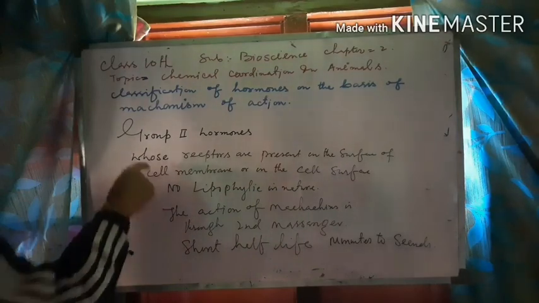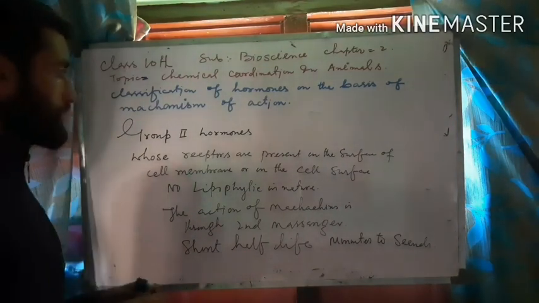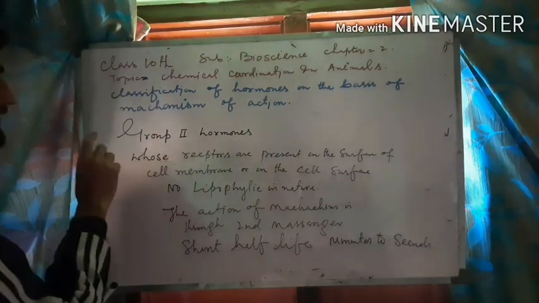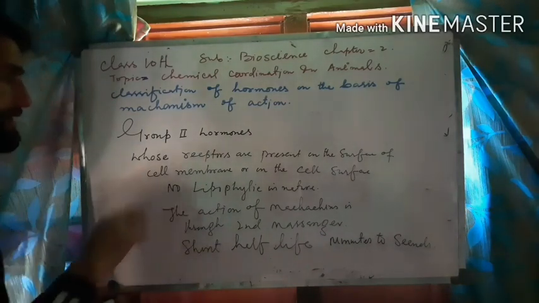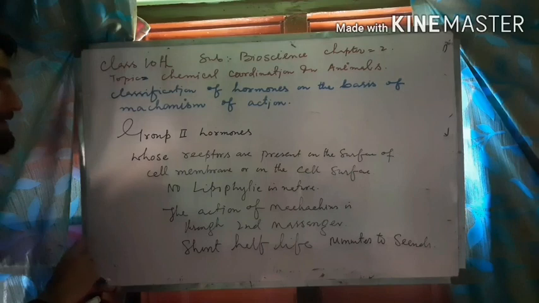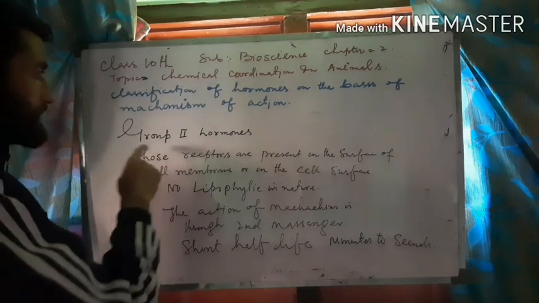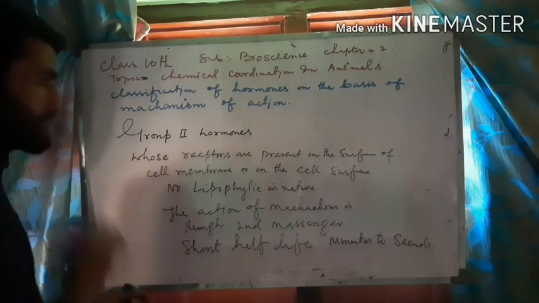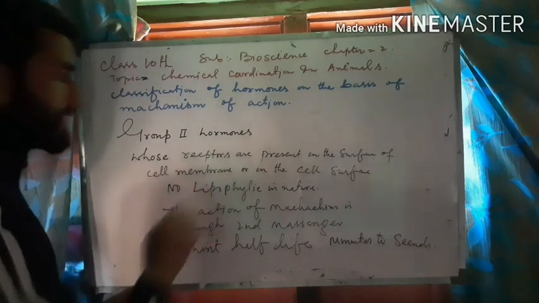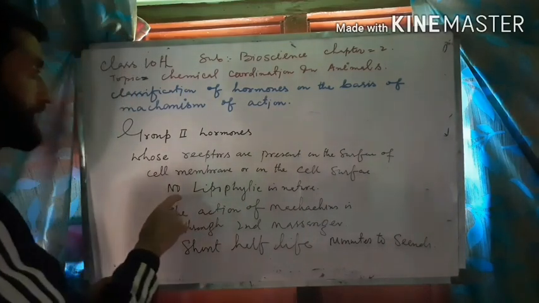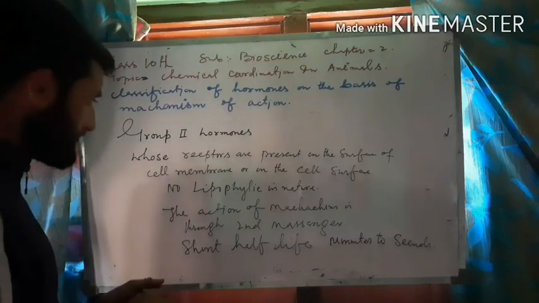So what we have learned: group 2 hormones, on the basis of classification, contain receptors which are present on the surface of the cell membrane. They are not inside the cells, they are on the surface of the cells. These hormones cannot pass through the bilipid layer of the cell membrane because they are not lipophilic in nature.